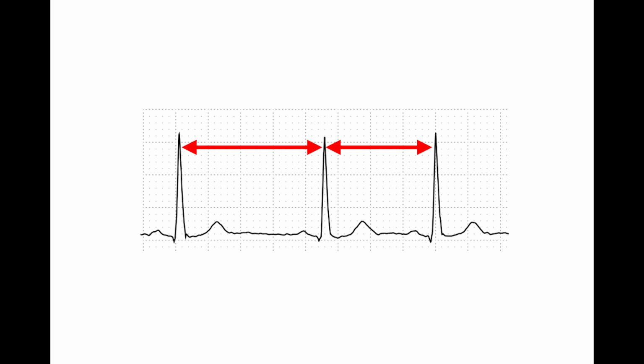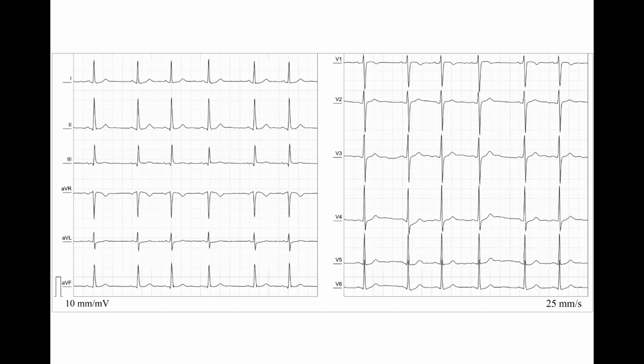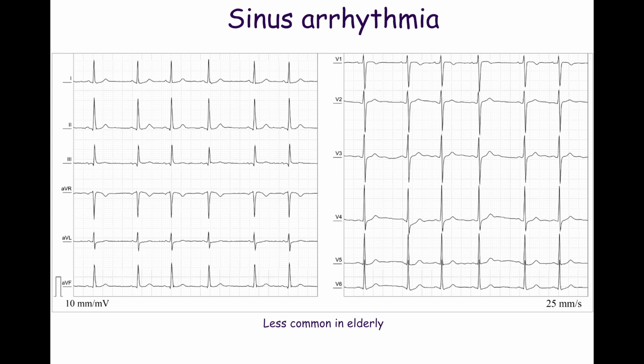However, there may be some variation in the PP and RR intervals. Typically, heart rate increases during inspiration and decreases during expiration. This phenomenon is called sinus arrhythmia and is more common in young people, especially children. Sinus arrhythmia is less prominent in the elderly.